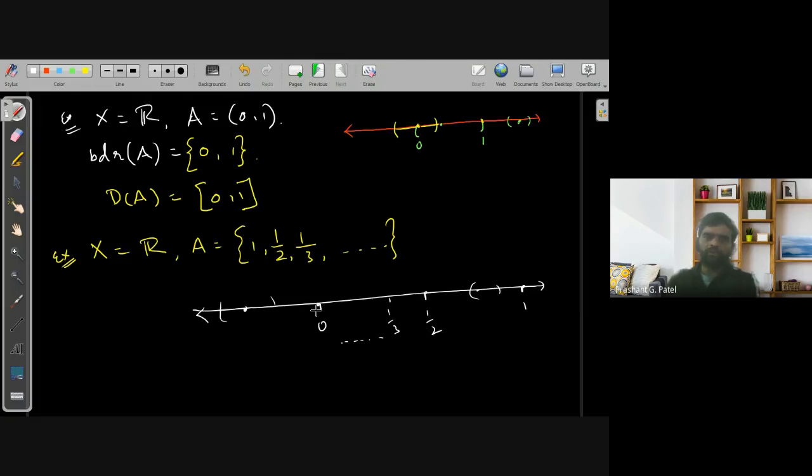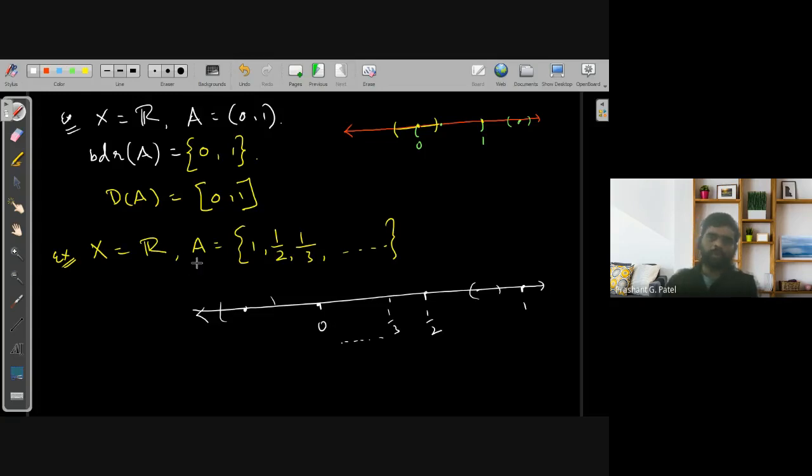What about 0? If I pick a neighborhood of 0, any neighborhood of 0 always has an intersection with A, but will it also intersect A complement? What is A complement?